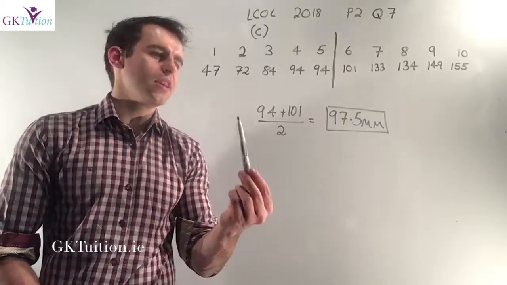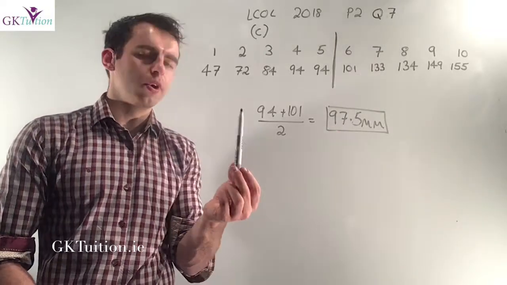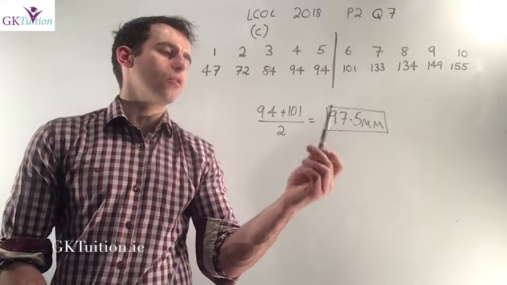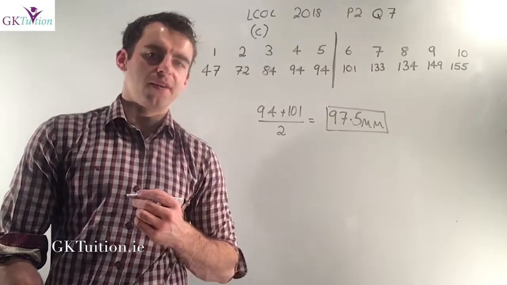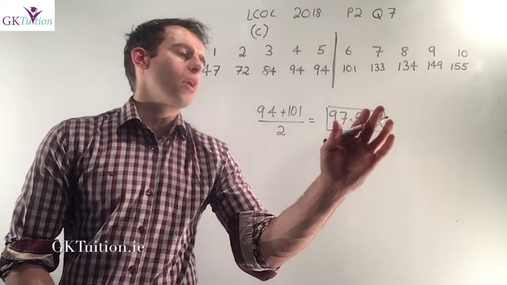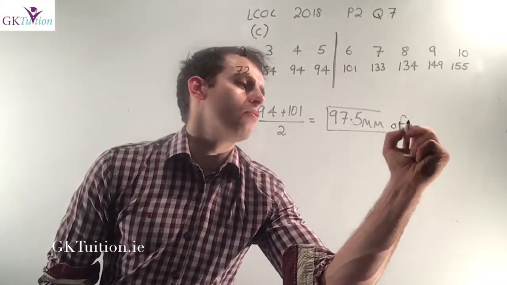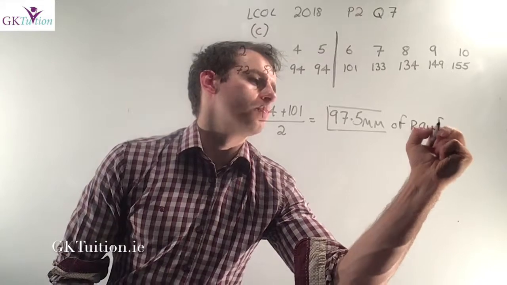So to get the median, you get the average of 94 and 101, which means you add them together and divide by 2. The average of 94 and 101 is 97.5 millimeters. So the median rainfall in that case was 97.5 millimeters of rainfall each June.